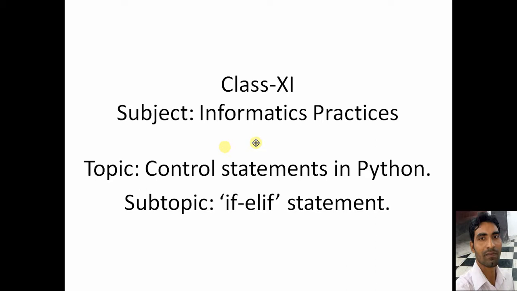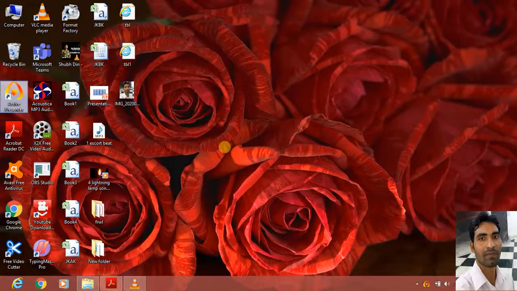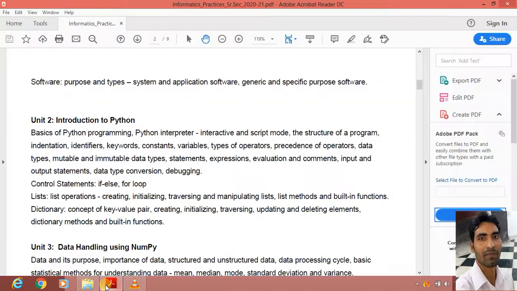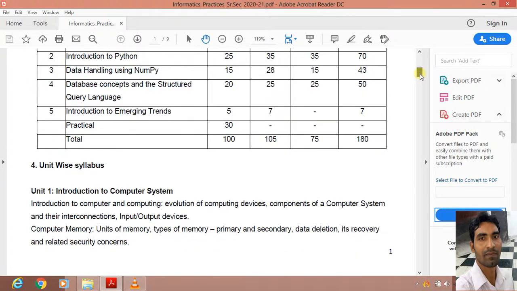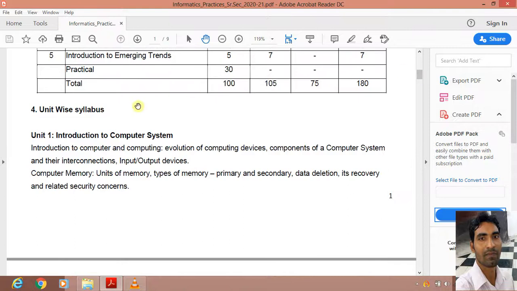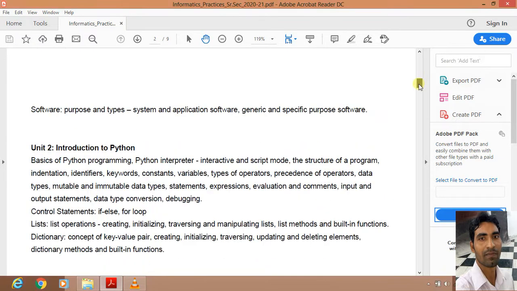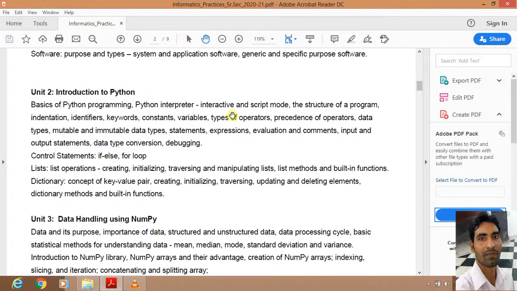So students, so far we have completed the topics which are here. You can see, unit 1 we have completed, introduction to computer system. Then in unit 2 also we have completed some of the topics. Unit 2, that is introduction to Python. In this we have completed the topics from this to control statement.